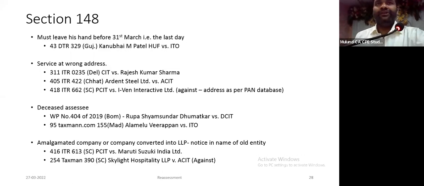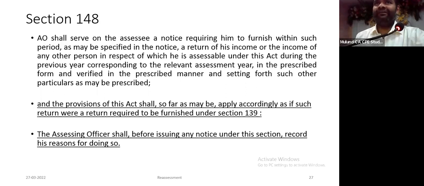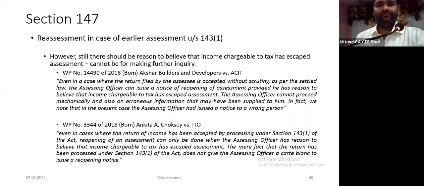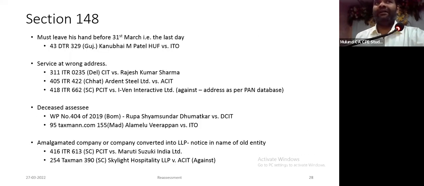Section 148: issue of notice prior to reassessment requiring the assessee to file a return of income. Once you file the return of income, all provisions of section 139 should apply. There are 4 or 5 issues. If you have to issue notice under 148, the last day is 31st March 22. Such notice should leave the hand of the assessing officer before 31st of March. You cannot backdate it.